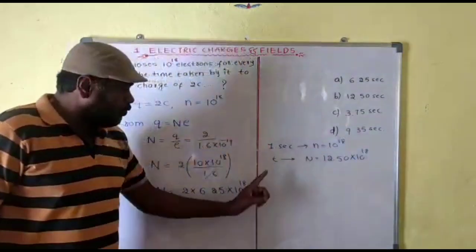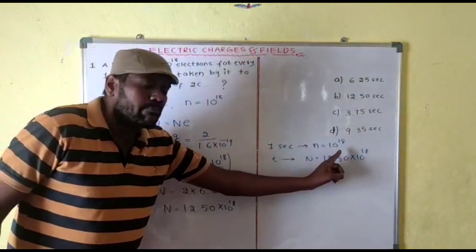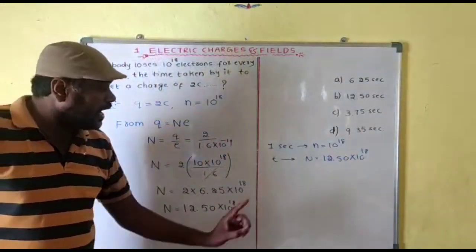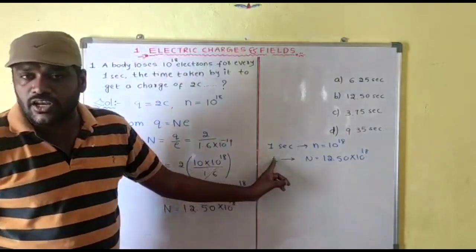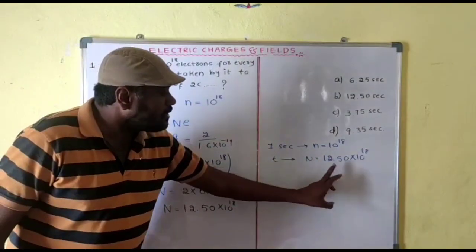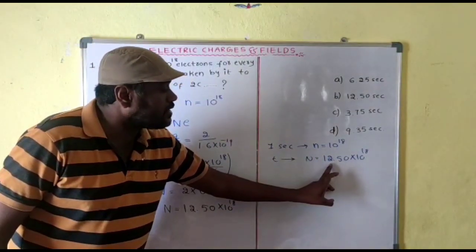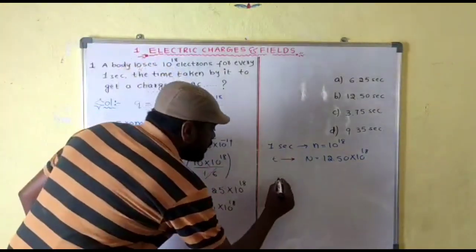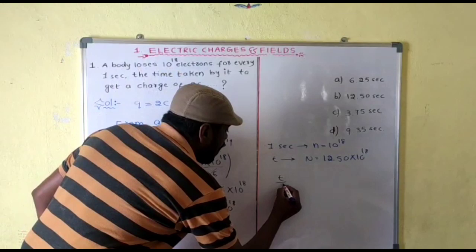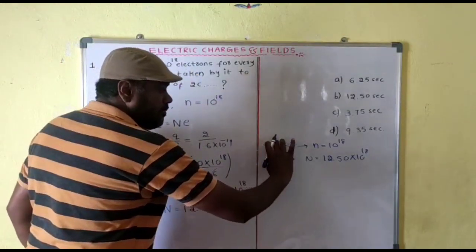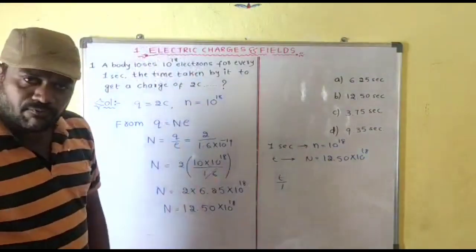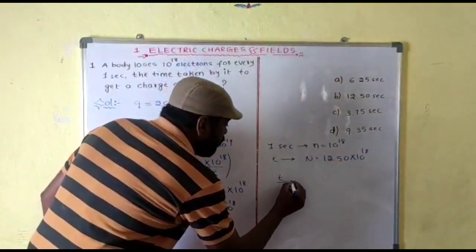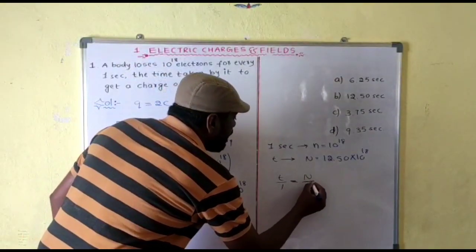You have to calculate this t value. Simply divide: the ratio of the times is equal to the ratio of the numbers of particles, so t by 1 is equal to N by n.